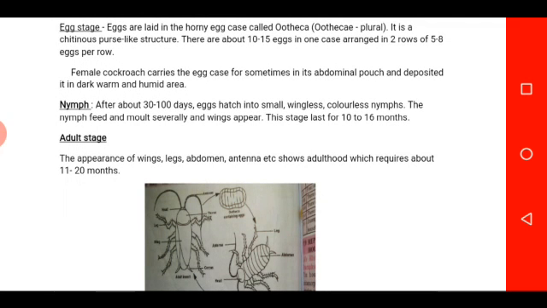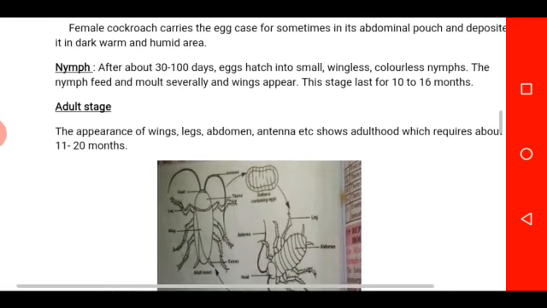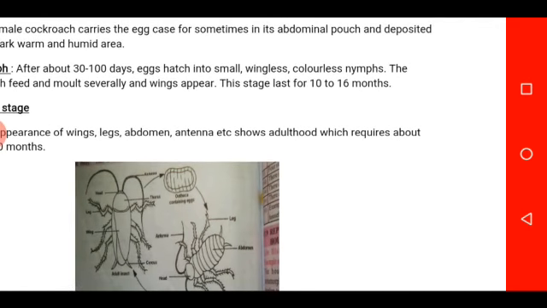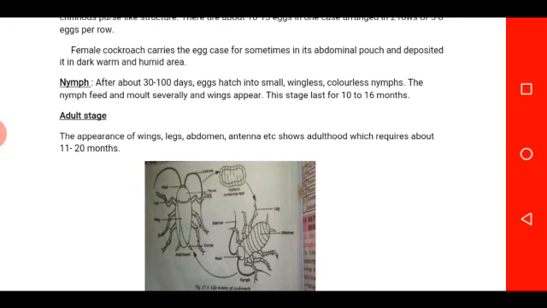This stage lasts for 10 to 16 months. Then we have the adult stage, where there is appearance of wings, legs, abdomen, and the antenna. This shows the organism has developed into the adult stage, which requires about 11 to 20 months.